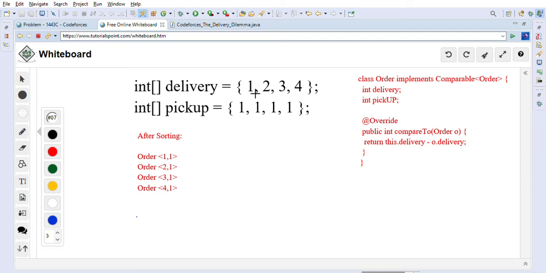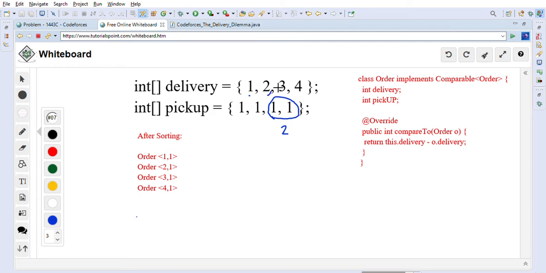As you can see, if he chooses to pick up these two items, let's say 3 and 4, then it will take him 2 minutes to get these items, 1 plus 1.